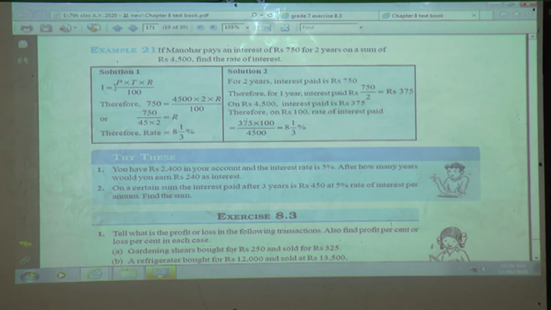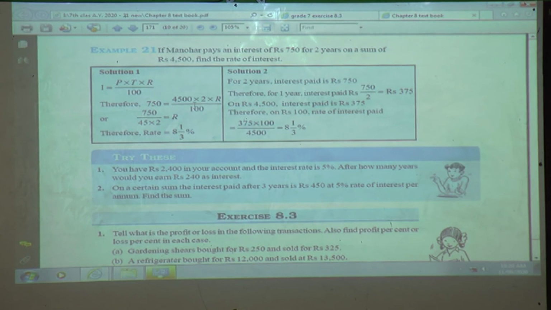The principal is 4,500, and T is the time period, which is given as 2 years, and R is the rate of interest. The question itself says we have to find R upon 100. Now we have three quantities whose values are given, so we can find the fourth quantity, that is R is equal